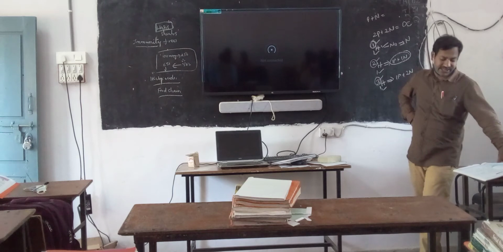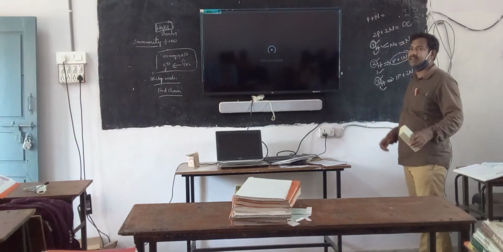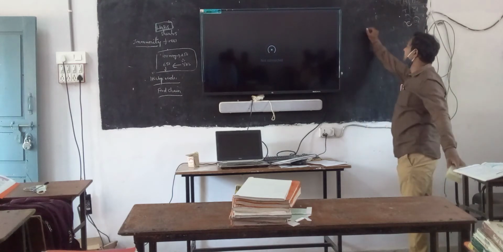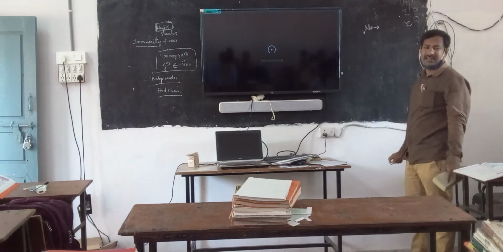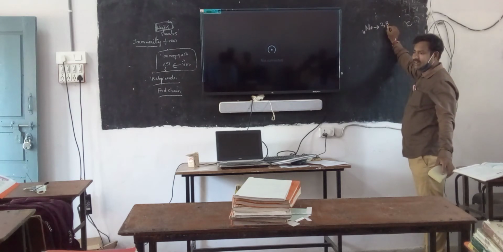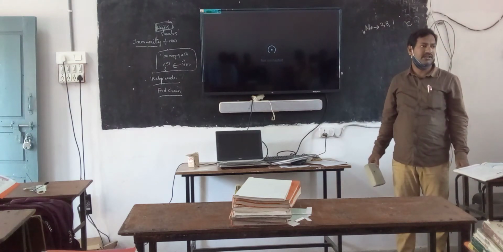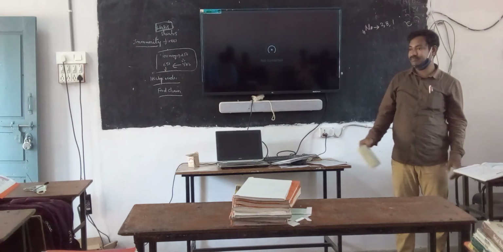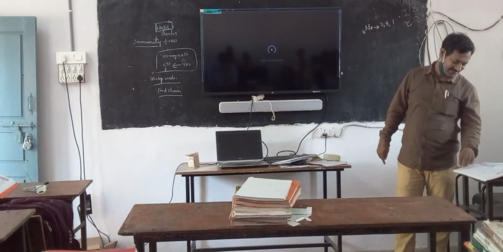The electronic configuration of sodium is... See, what is the atomic number of sodium? 11. Just wait. In the first shell, how many electrons are occupied? 2 electrons. In the second shell? 8 electrons. Totally 10. One more is there, occupying the third shell. So 2 electrons, 8 electrons, 1 electron. The answer is D, not B. Okay?